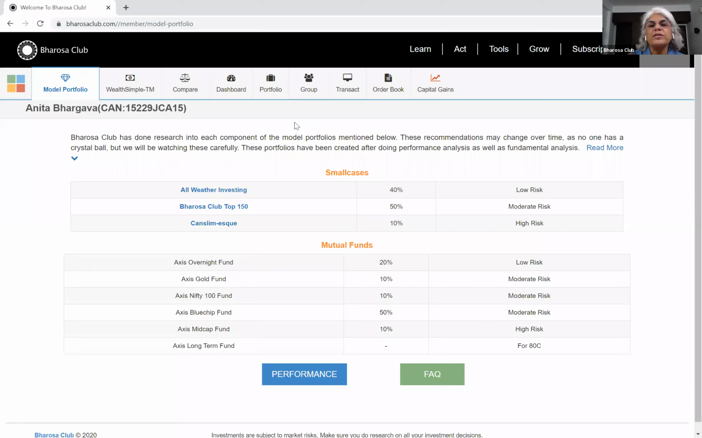So one, we have the small case portfolio, and the next we have a mutual fund portfolio, and we have recommended percentages. You may obviously change these percentages to suit your risk profile.